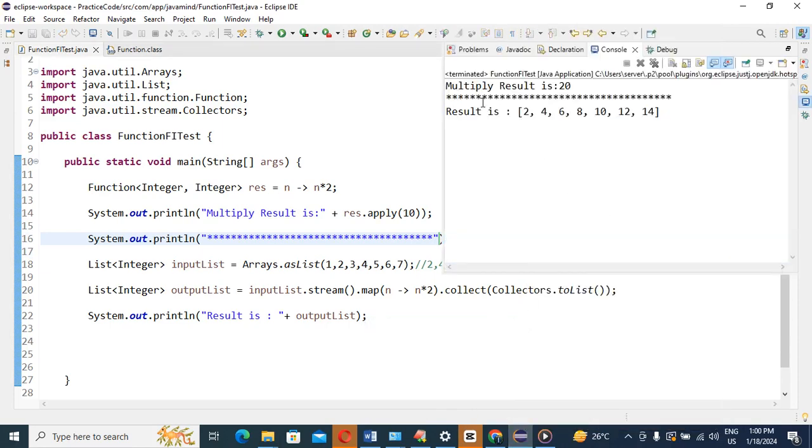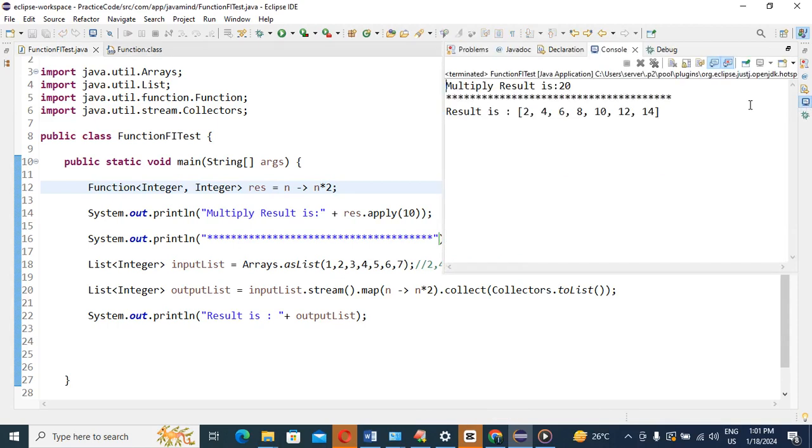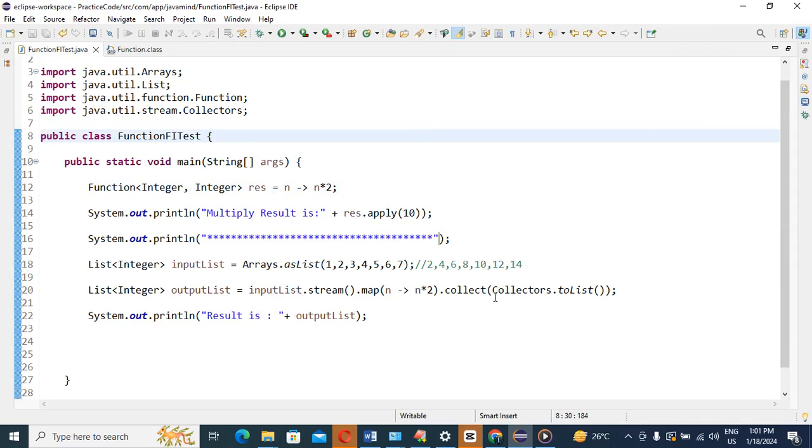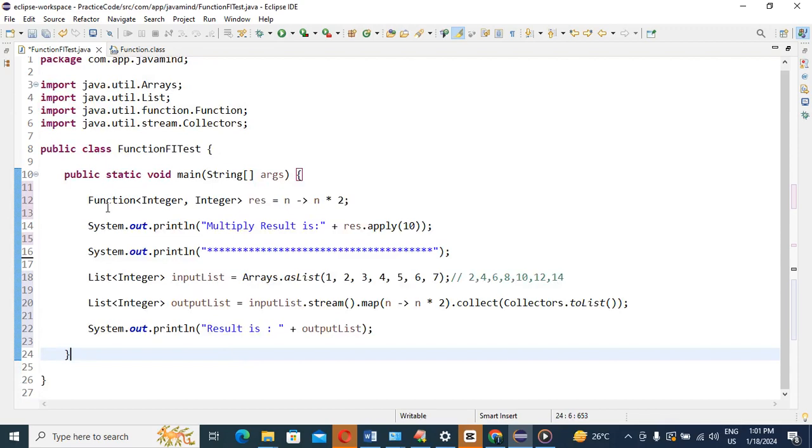See guys, first I have shown that we are going to call the apply method. What result is there? 20. Why? I am passing only one integer, right? Now the second time, whatever list of integers we have, we are going to multiply each and every element by 2. The result is coming 2 4 6 8 10 12 14, or not? What I expected, yes or no? So guys, this is the functional interface implementation.